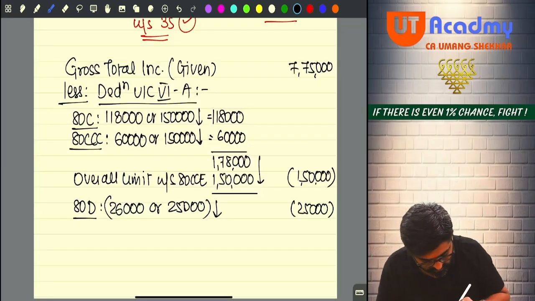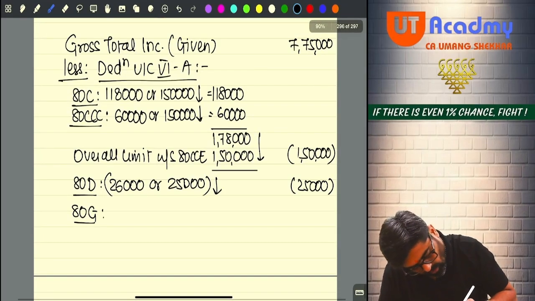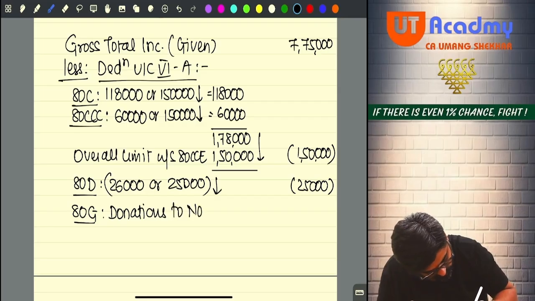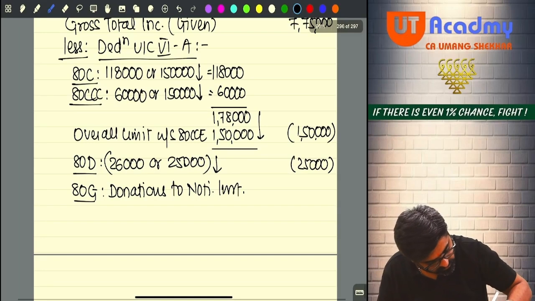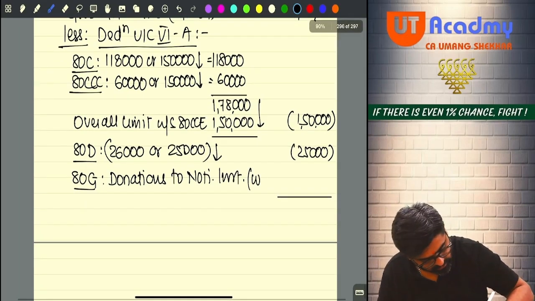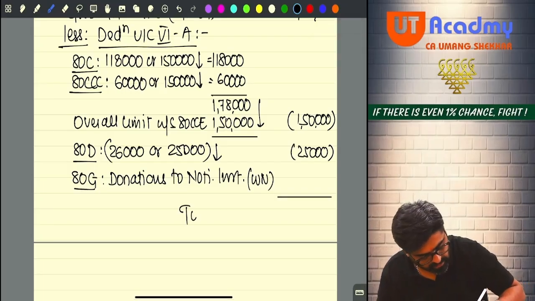So 80G I will have to calculate. 80G. See, now you will say donations to notified institutions. So this deduction will calculate working note, right? No. Now after claiming this deduction, whatever will be there, that will be my total income.